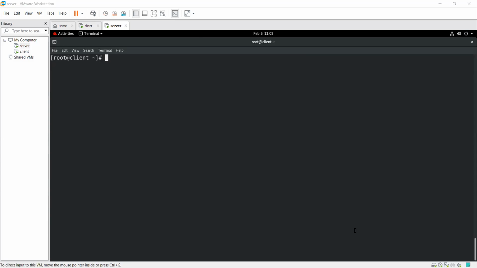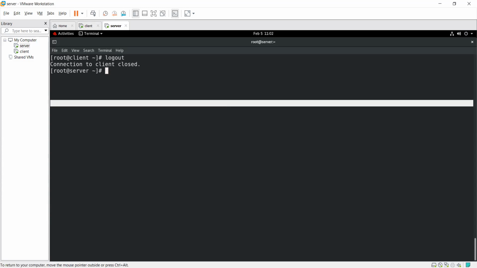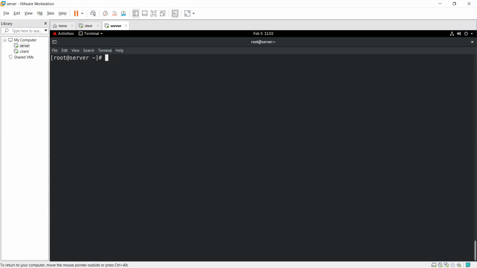If I want to connect with users, just show me how it will be done. If you want to connect the user, which machine? In the server machine, from server machine to client user. Firstly, I have to do Control D. This is my server. Your requirement is that there is one user with a name. Everything is clear, Lalit? Okay, that's a good thing.